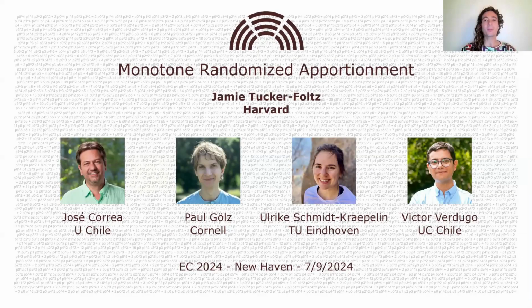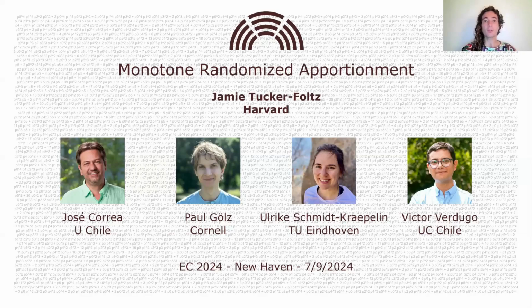Hello, this is the pre-recorded version of our EC 2024 conference presentation of our paper Monotone Randomized Apportionment. My name is Jamie Tucker-Foltz, and this is joint work with José Correa, Paul Gölz, Ulrike Schmidt-Kraepelin, and Victor Verdugo. Our paper initiates an axiomatic study of the space of randomized apportionment rules with respect to a fixed house size.